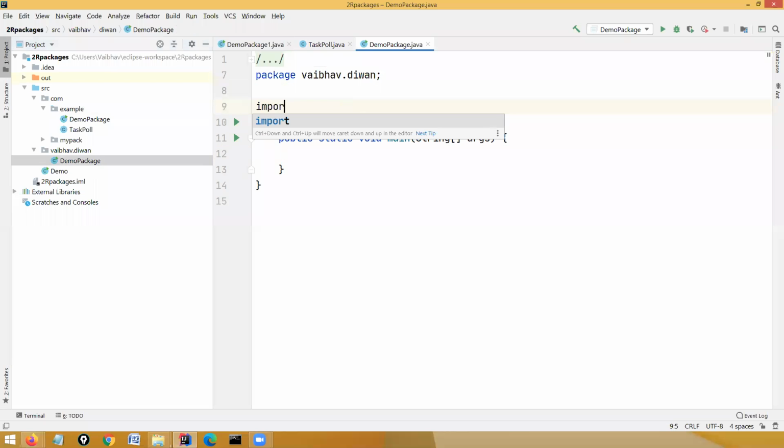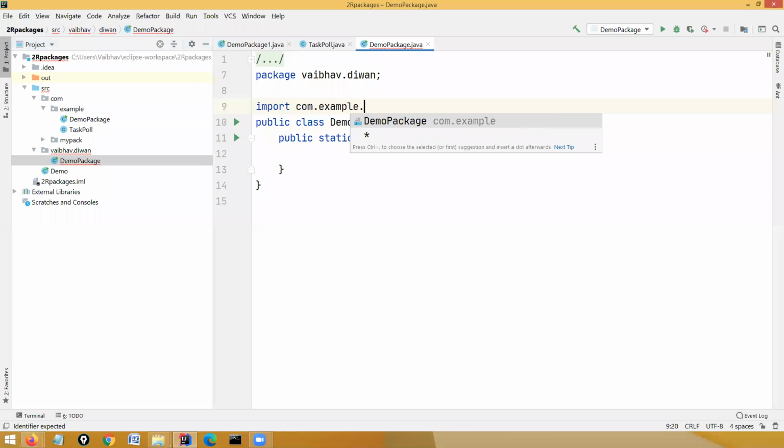I am importing com.example., and it's not giving me that particular class name, it's only giving me demo.package. So you cannot import a class which is defined or declared as default, which means the default class is only accessible within the package.